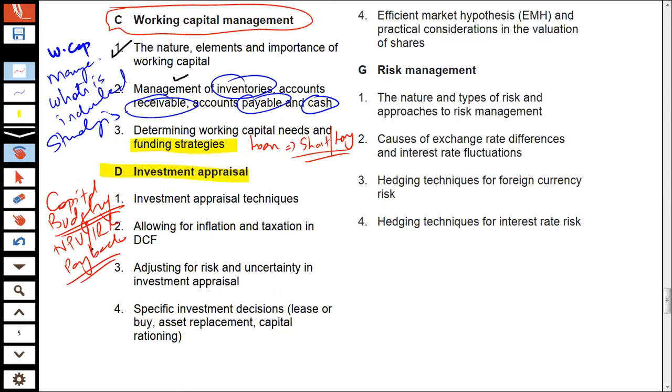But there are going to be additional aspects, which is the incorporation of inflation, and the incorporation of the taxation impact while performing the NPV calculation. Furthermore, you would have to incorporate the risk and uncertainty that we face while taking any specific investment decision.